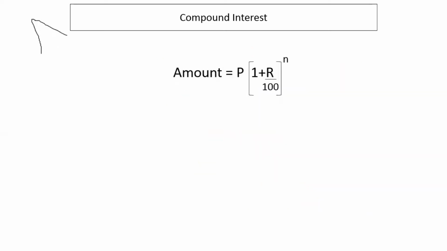So for compound interest, a formula is: amount, which is the total amount that you receive in the end, is principal P into (1 plus R upon 100) to the power N, where P again is principal, R is rate of interest, and N is the number of time units. Okay? Number of time units, not years.